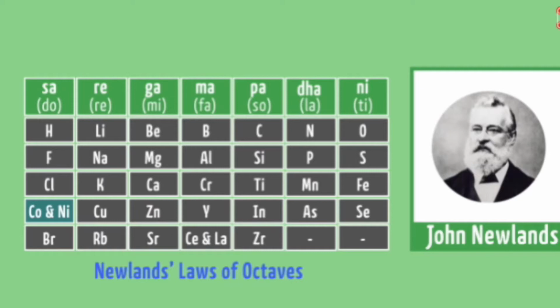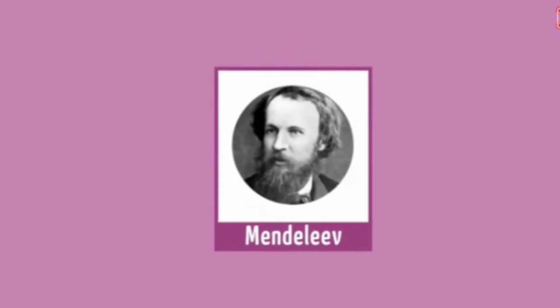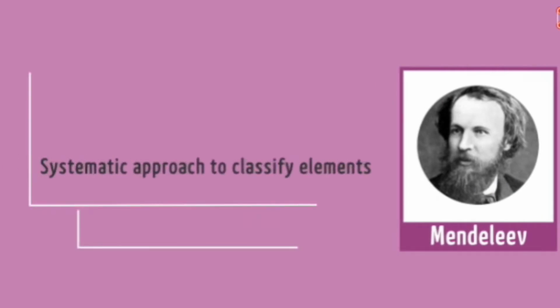He also arranged the elements, and here cobalt and nickel he grouped into one category, where fluorine, chlorine and bromine have similar properties, while cobalt and nickel have different properties. These two elements were grouped into the same box, the same column. So elements with dissimilar properties were arranged together. He also had drawbacks. Now Mendeleev came with a greater idea.